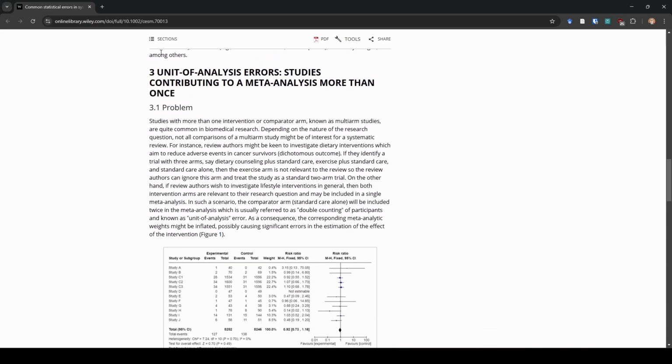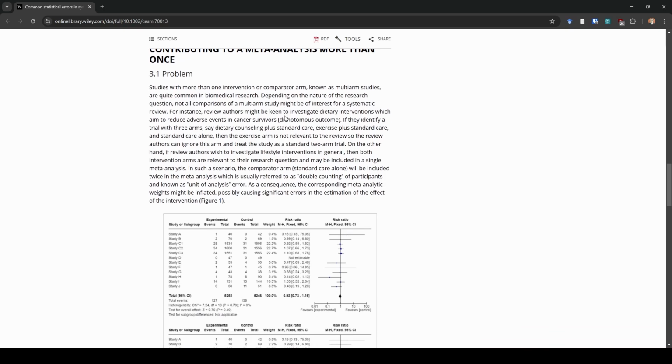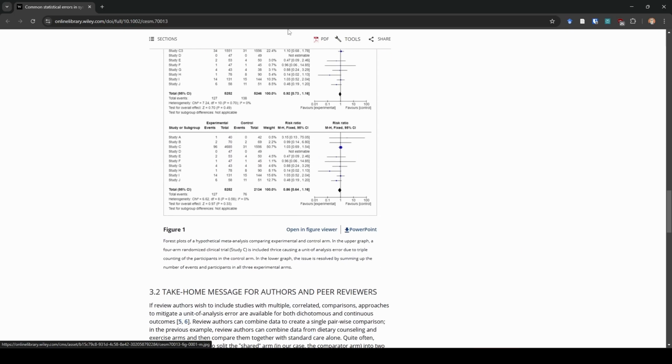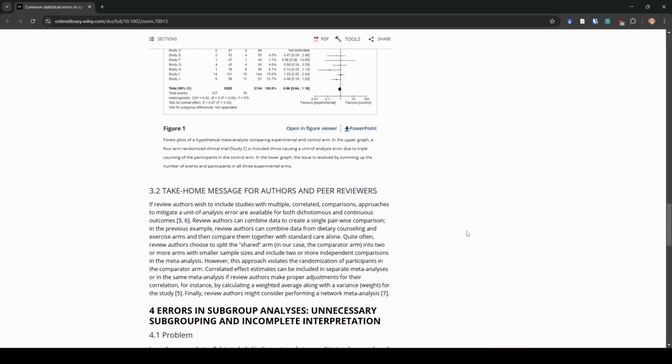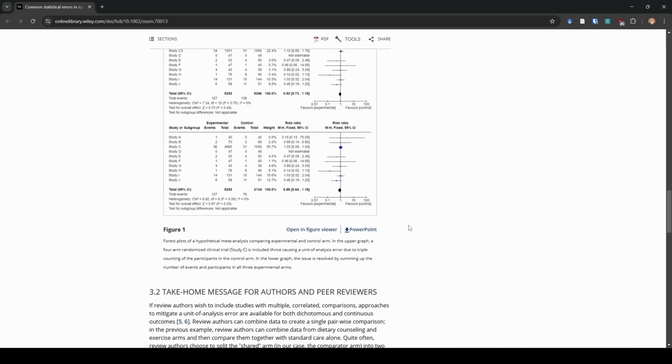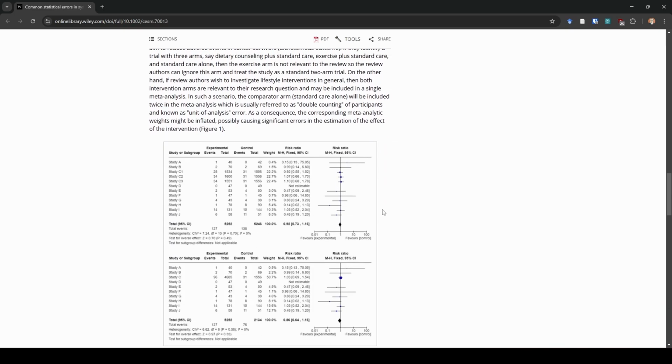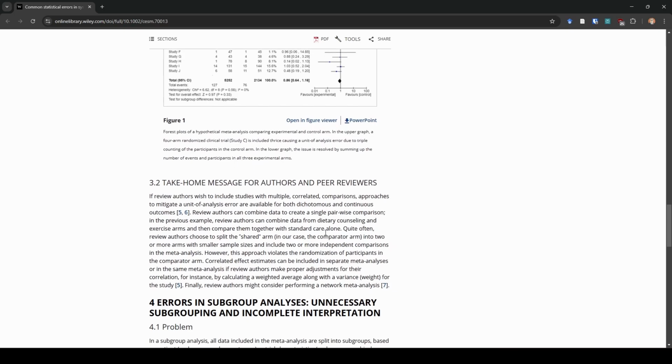Third issue that they mention here, unit of analysis error, studies with multiple effect sizes in the same meta-analysis. Long story short, there's a bunch of different ways people have tried to deal with this. Some of them are statistically good, some of them are not. They discuss some of these problems that we see commonly throughout the literature, and they have recommendations for how to fix it. If I were to say long story short on this, what I would recommend is really thinking about the approach to your meta-analysis that you are using if you have dependence within your study. There are approaches outside of conventional meta-analysis that are still well-known meta-analytic methods that can help you solve this problem. They discuss this a bit in their take-home message for authors.